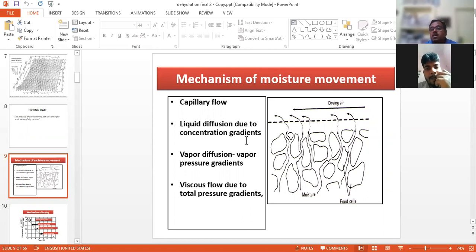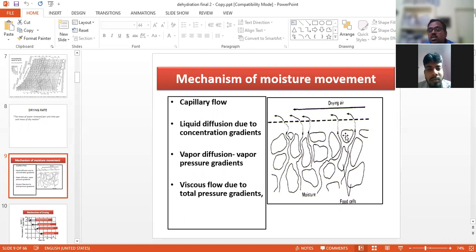In osmosis, water moves from higher concentration to lower concentration until balance is reached, that is, until the osmotic pressure of both sides is equal. So liquid diffusion is also due to the concentration gradient. Similarly, vapor diffusion, that is vapor transmission, is due to the vapor pressure gradient, or viscous flow due to the total pressure gradients.